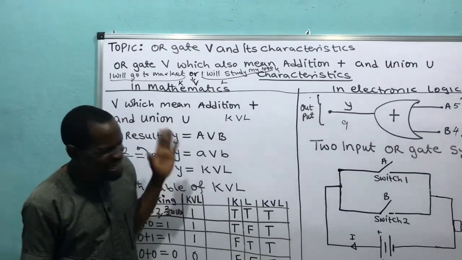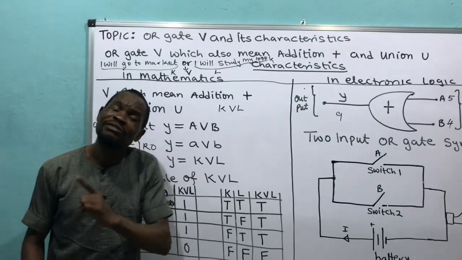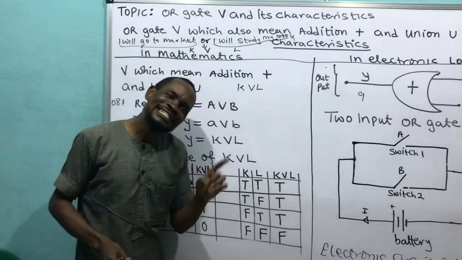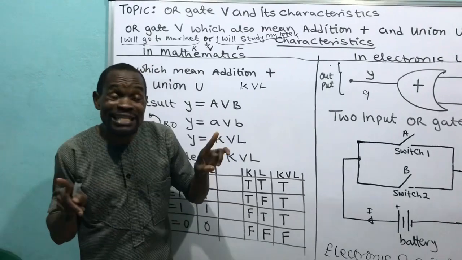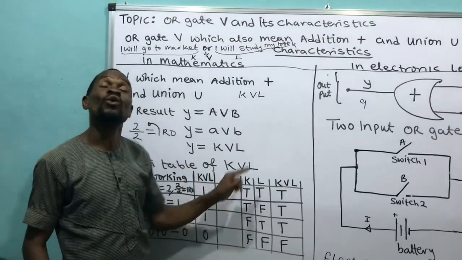You remember what we did in Andgate? We said Andgate will only say true when two of you have said what? True. Any other thing is what? False. Remember? Andgate said, I will only say true when two of you have said true. Any other thing is what? False. Because Andgate is multiplication. Here now is what? Addition.